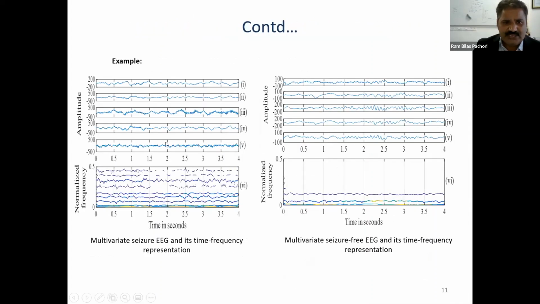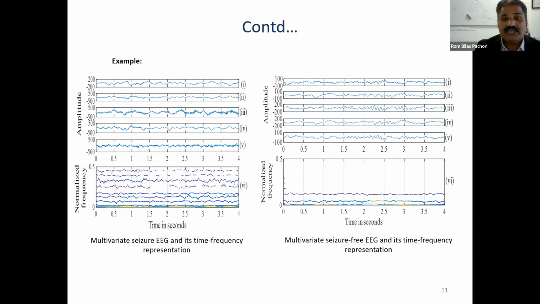So this is one example. Here you can see a 5-channel EEG signal for the seizure case, and this is a 5-channel EEG signal for the seizure free case. And here you can see the time frequency representation based on the proposed multivariate approach, which has frequency components in low and high frequency regions. On the other hand, the time frequency domain of the seizure free EEG signal has frequency components only in the low frequency region. So this time frequency representation of the multi-channel data can be used as a feature set, or as a signature to identify the seizure and seizure free patterns.